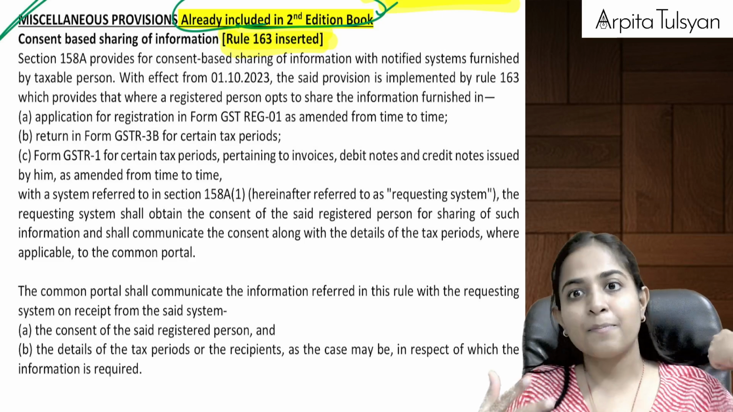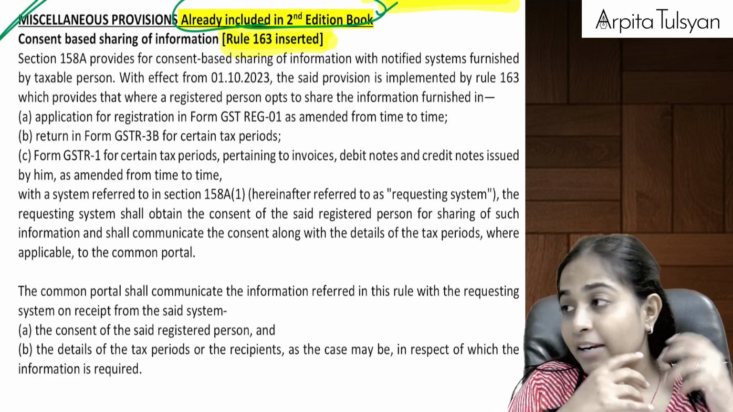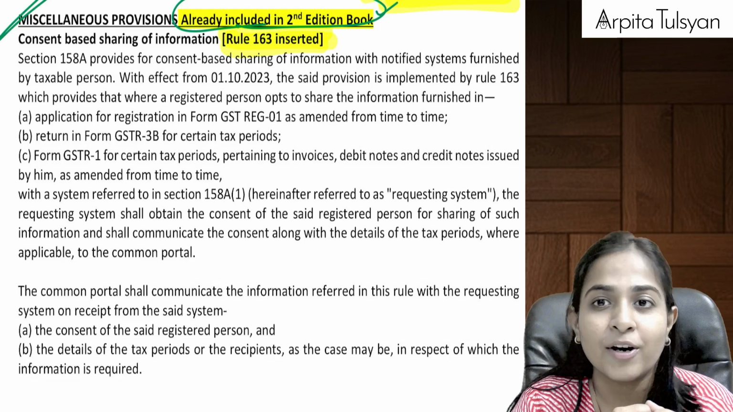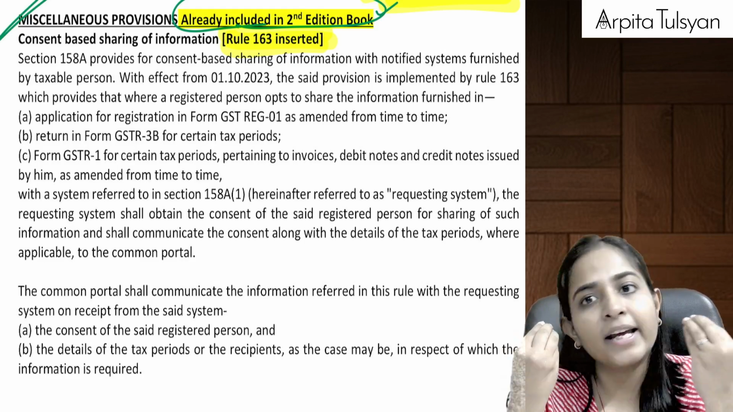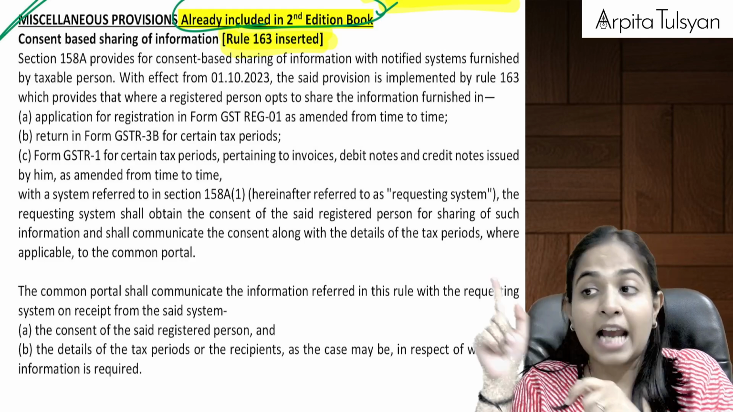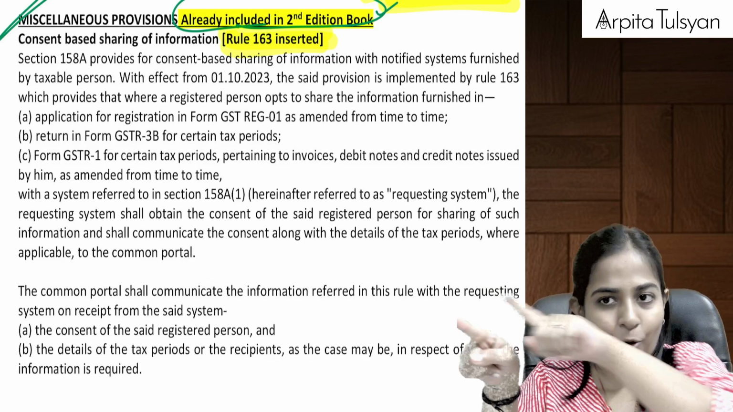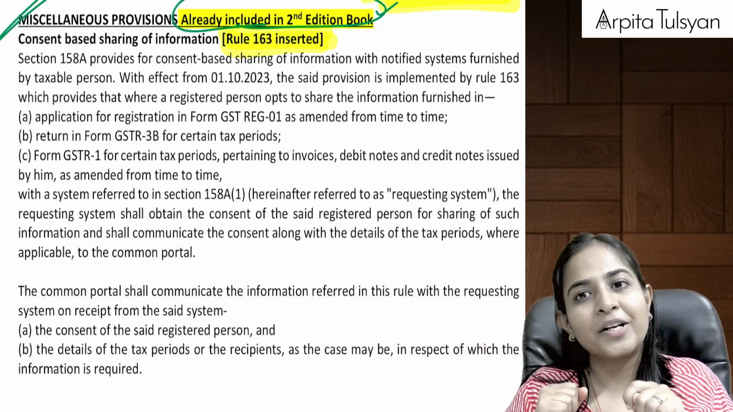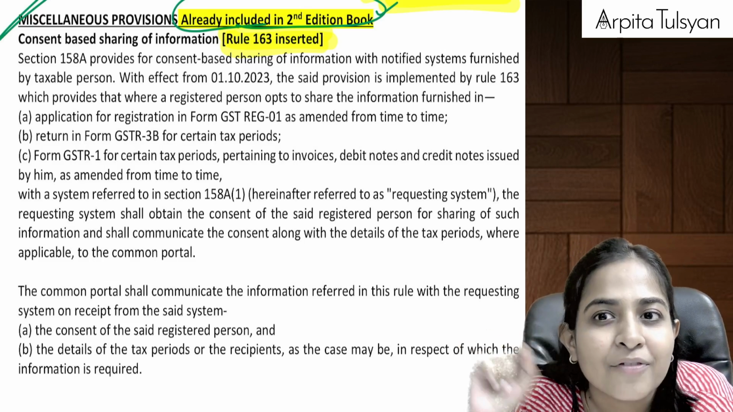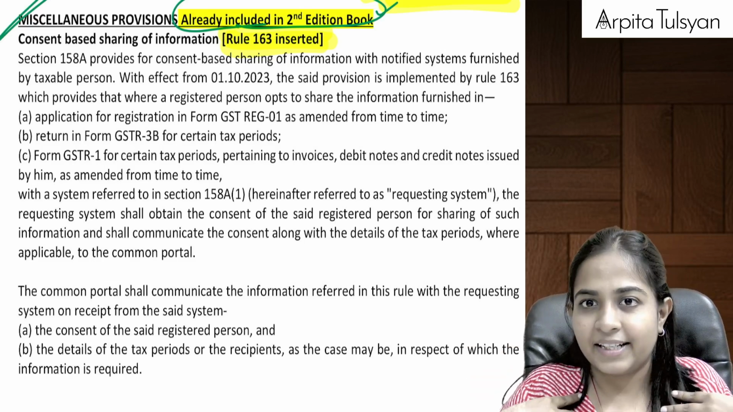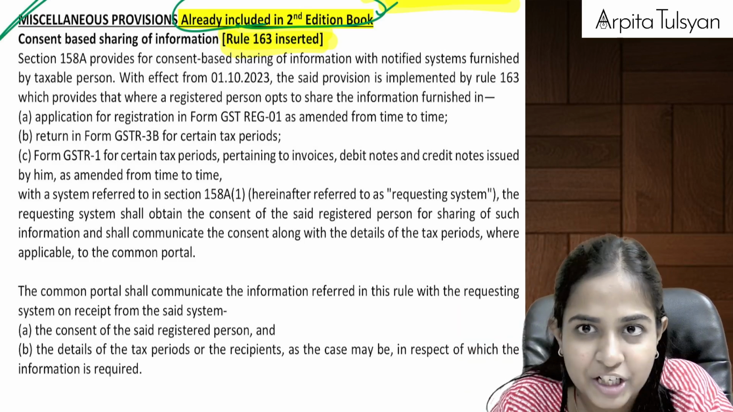So what does the bank do? The bank is still insecure about it. So what will the bank do? The bank will ask me, can we cross check your information from the GST portal? I said, okay, cross check the information from the GST portal. Now the bank goes to the GST portal and asks for my information. The GST portal will ask me, Arpita, can we share your information with that bank? If I give my consent to the GST portal, then yes, the GST portal can share that information with the bank.